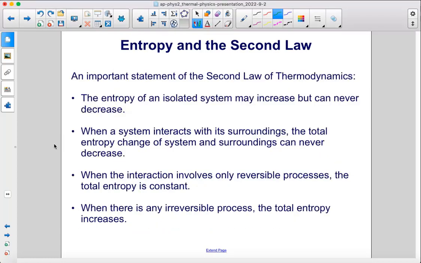An important statement of the second law of thermodynamics: the entropy of an isolated system may increase, but can never decrease. When a system interacts with its surroundings, the total entropy change of system and surroundings can never decrease. When the interaction involves only reversible processes, the total entropy is constant. And when there is any irreversible process, the total entropy increases.